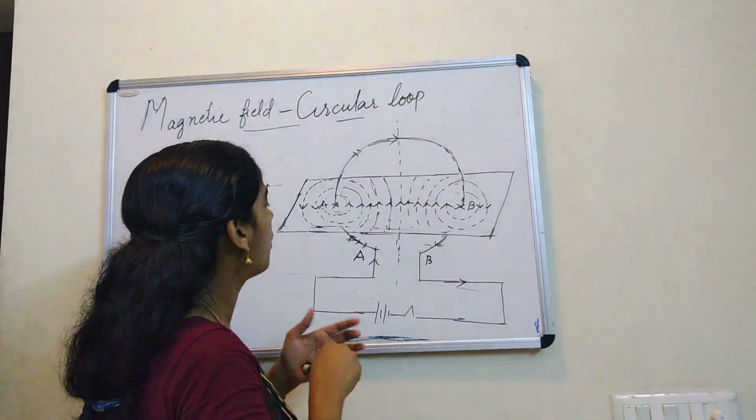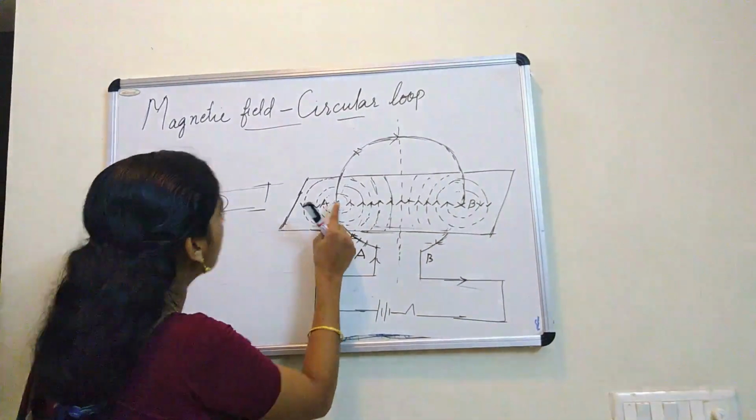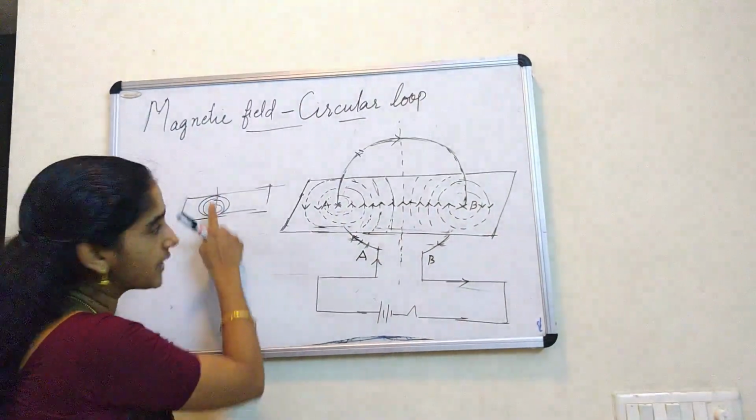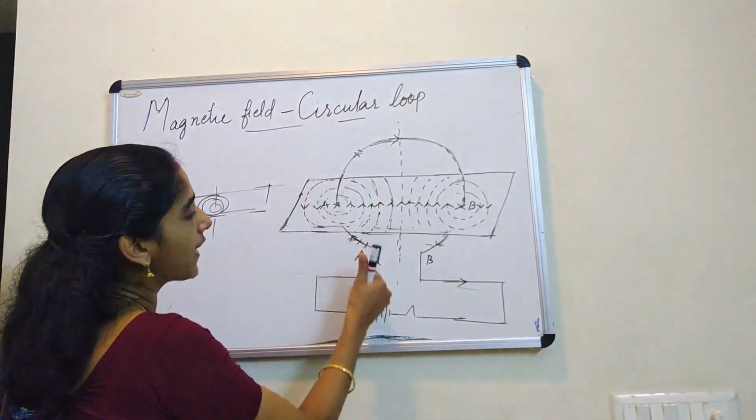So let me hold the conductor in my right hand. I am taking this much a small segment from here. Let the segment be this one. This is the enlarged view of this one. So I am holding in such a way that the thumb is in the direction of current.